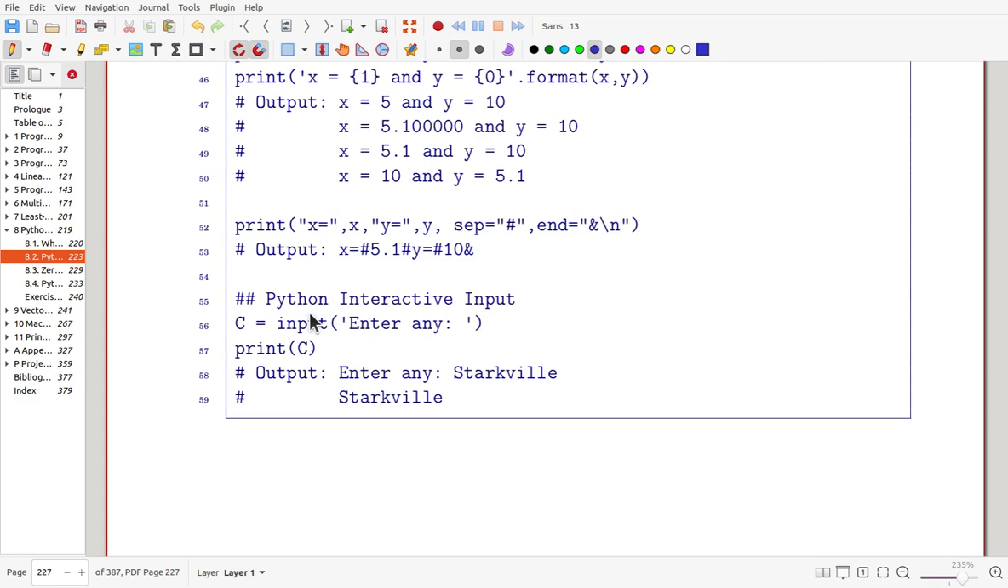Now, Python interactive input can be done using the function input. If you execute this line and enter anything, it comes out. So I wrote down Starkville, that is the city I live in. Then it prints the input here, Starkville.